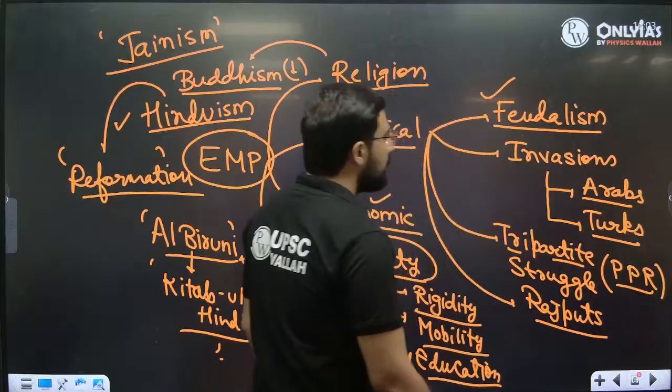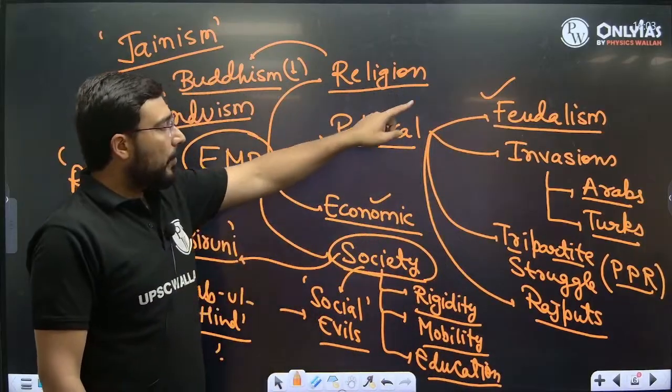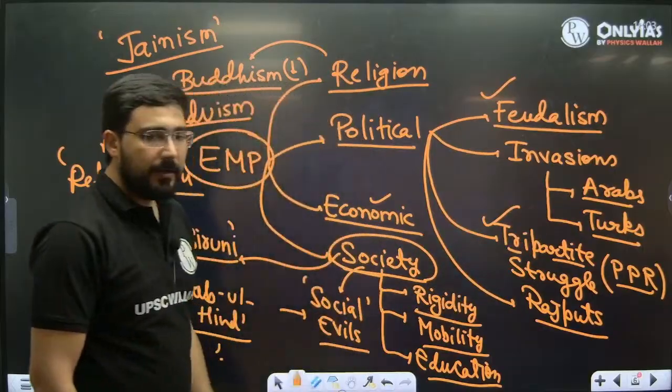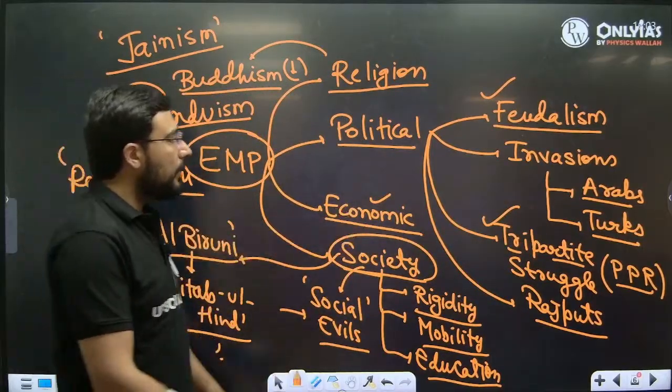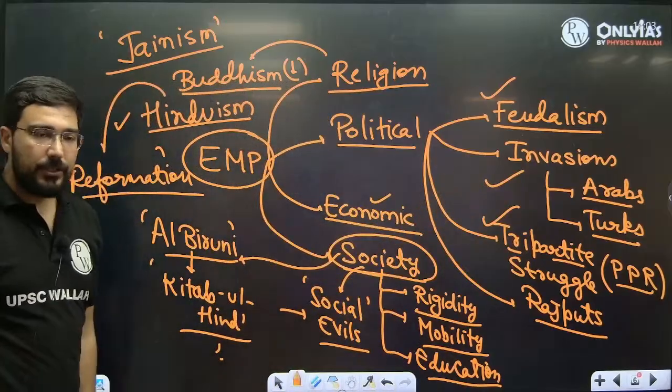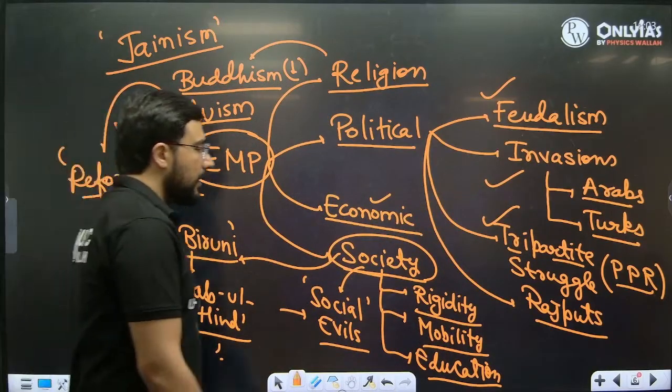ठीक है। तो as we were discussing that during the early medieval period, when we discuss the political features, there are certain things which are the characteristics. So one was feudalism, the second characteristic was that of tripartite struggle. Now we'll go into the invasion, the second invasion, that is Turkish invasion. Okay, so let us try to understand that.